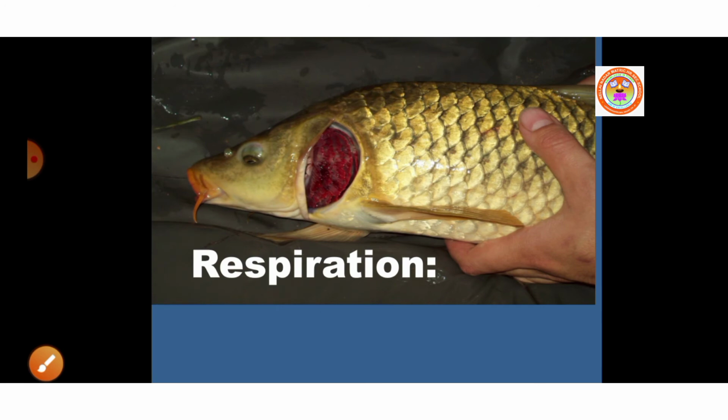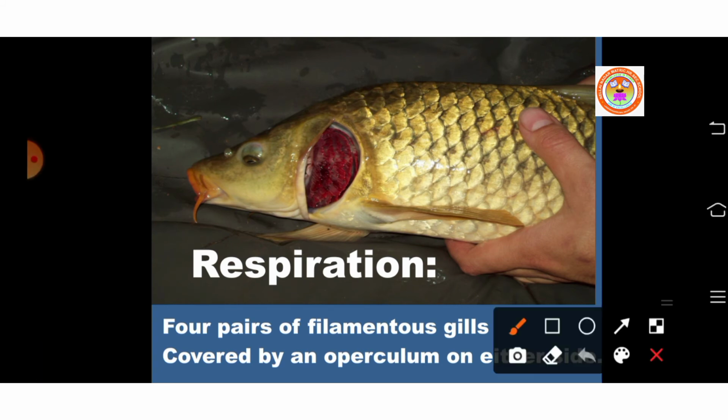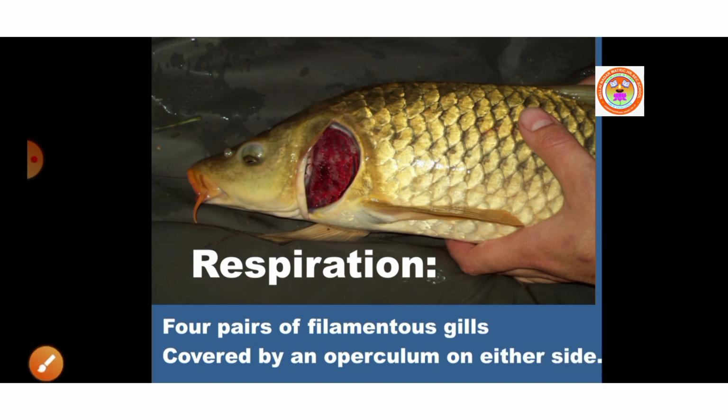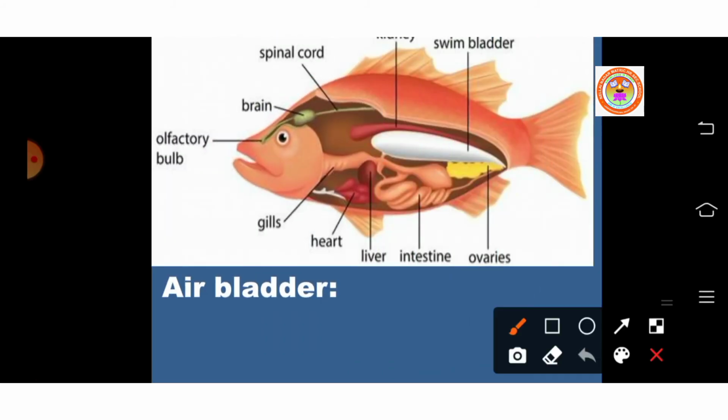Respiration is by 4 pairs of gills and covered by an operculum on either side. Here you can see gills. There are 4 pairs of gills. They are filamentous in nature. It is covered by a structure called operculum. Operculum is nothing but gill cover. The next structure is called air bladder.